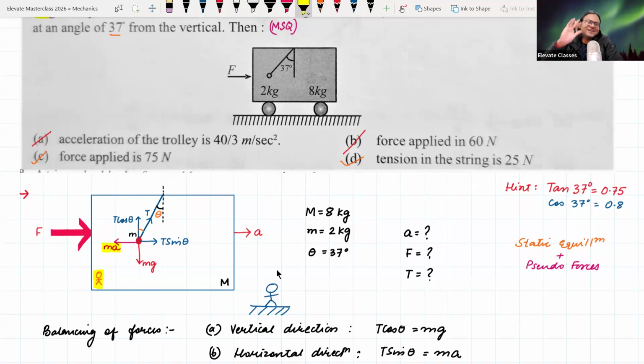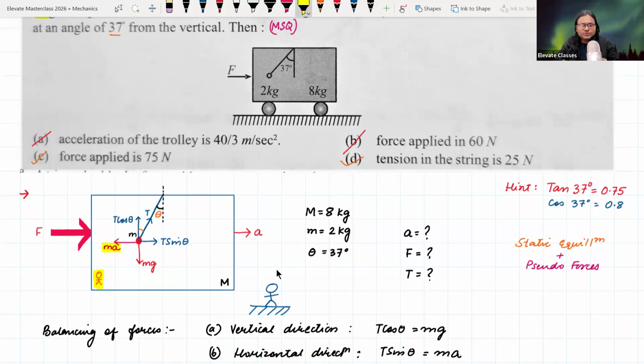So the analysis is a bit different. Are you seeing the difference? The analysis is different with respect to different observers: the ground observer, and the observer inside the trolley, who is a non-inertial observer.